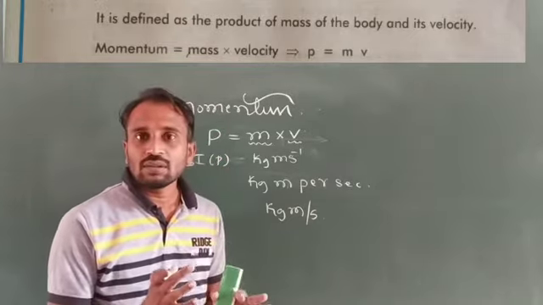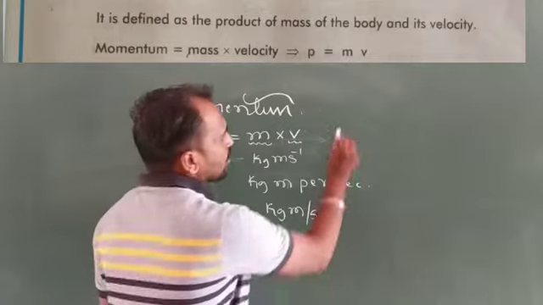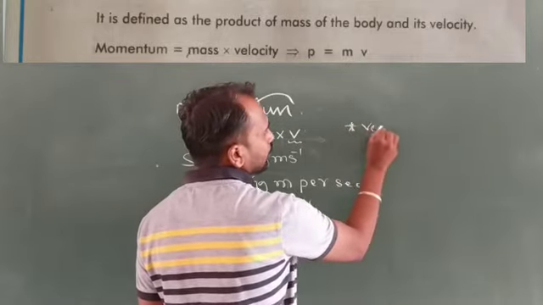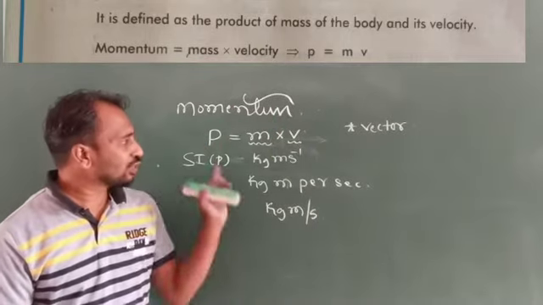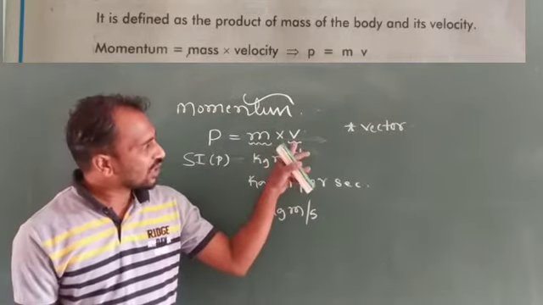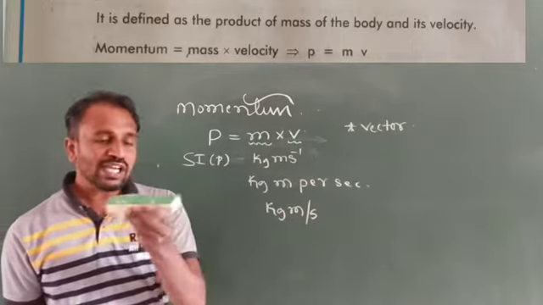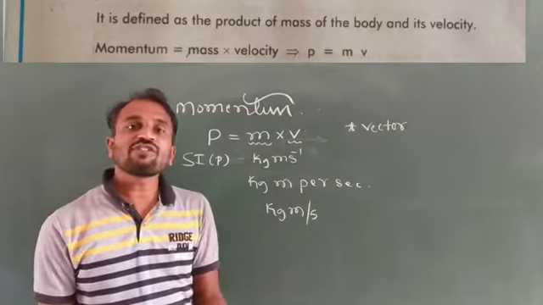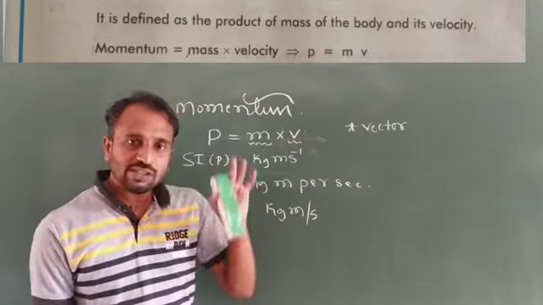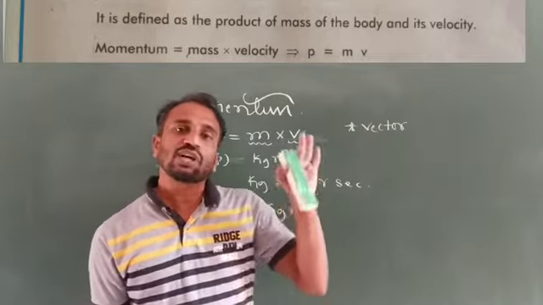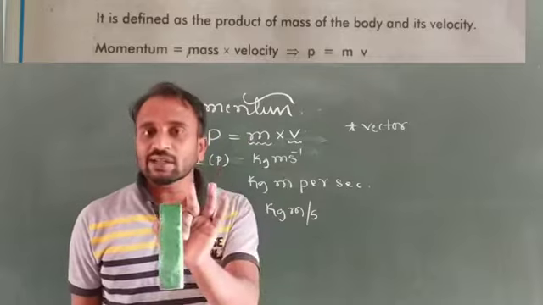And here, momentum is a vector quantity. Why? Because it has both magnitude as well as direction. Velocity is a vector quantity. It means displacement of a body with respect to time, so it has one particular direction. The same way, momentum is also a vector quantity.